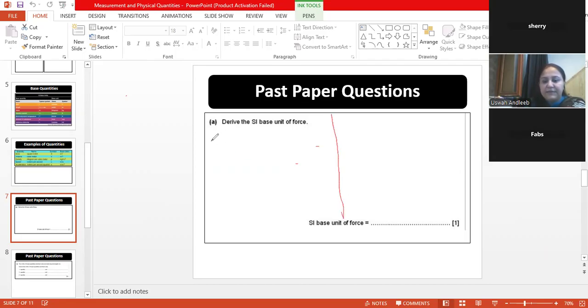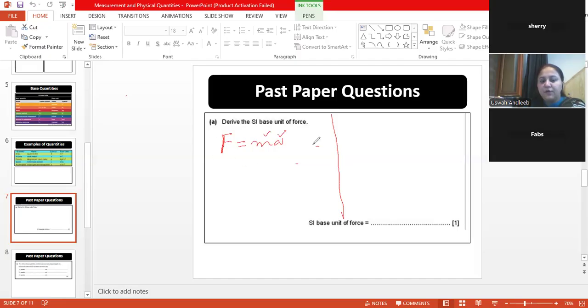For example, from Newton's second law, we haven't studied Newton's second law up till now. Maybe you have studied it in grade 7 or grade 6, but as per Newton's second law, F is equal to ma. Maybe you know that, or maybe you don't. Force is mass times acceleration.